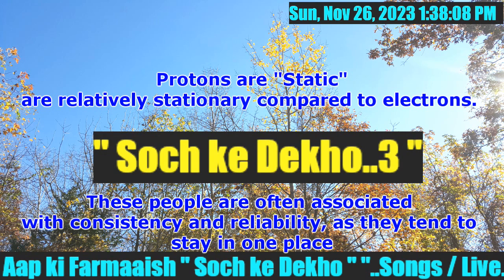Make a note here. There are 3 things in an atom. The nucleus is the main thing, and electrons move around. Protons are there, and so are neutrons. So they can be likened to individuals who prefer stability and are less inclined to change or move around.